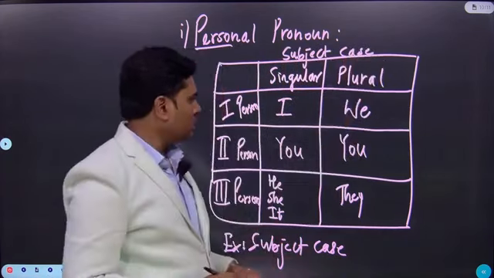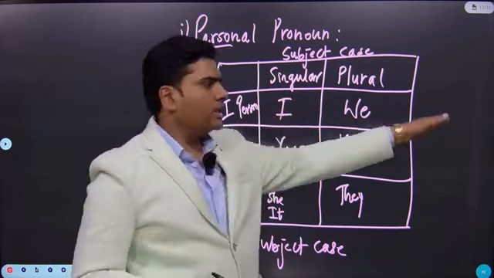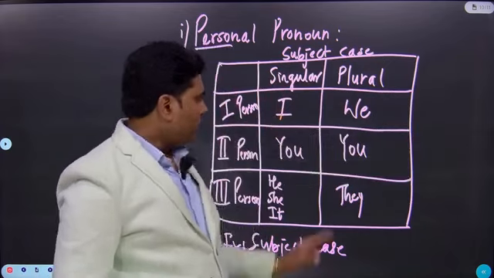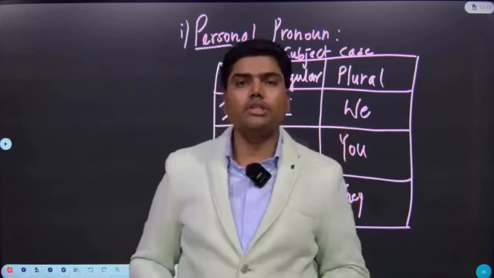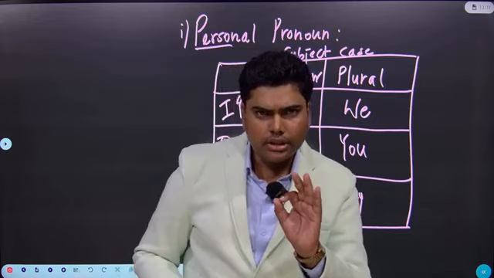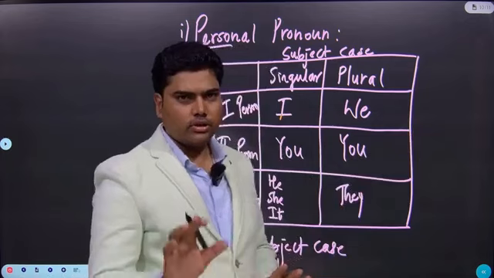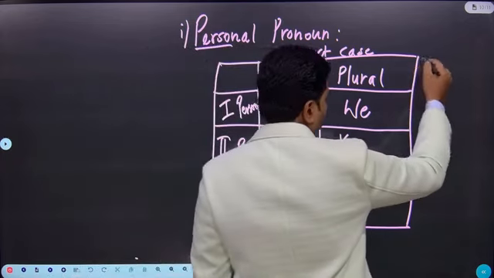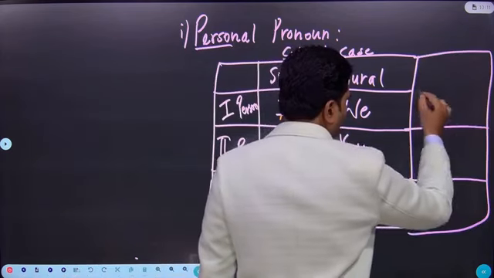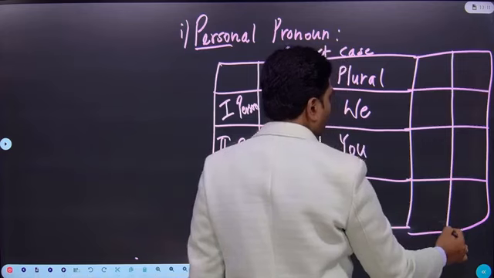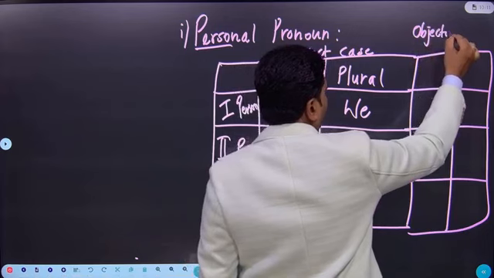If I ask you a question, tell me a word, first person singular in the object case. In the object case, you need them, very, very important words. You need them when you do active voice, passive voice questions. This is a very, very important topic, and I am going to give that chart. You learn it by heart today only. That's it. You are going to solve active voice, passive voice questions. So the same list is going to add some more words here, in objective case.